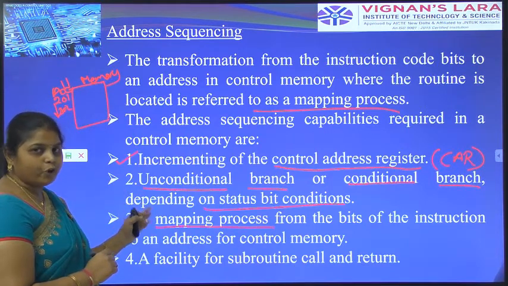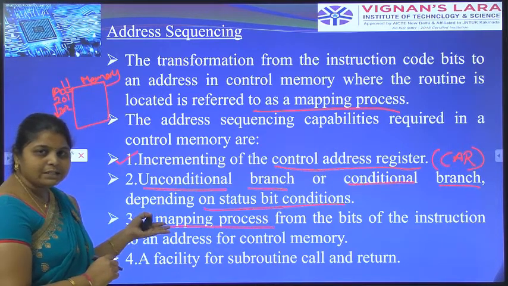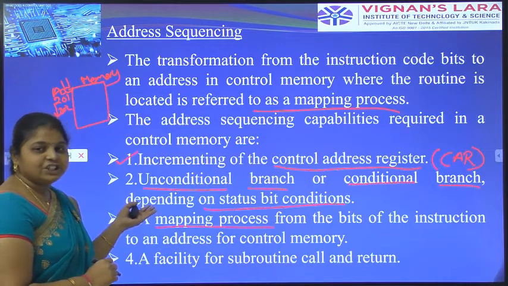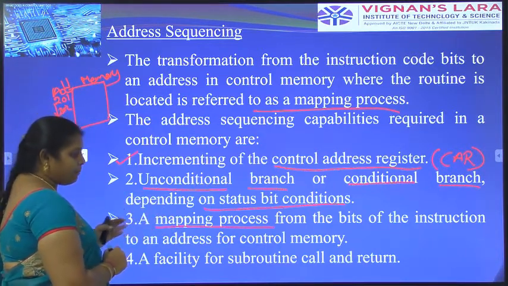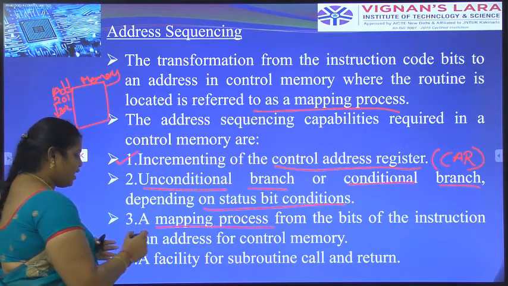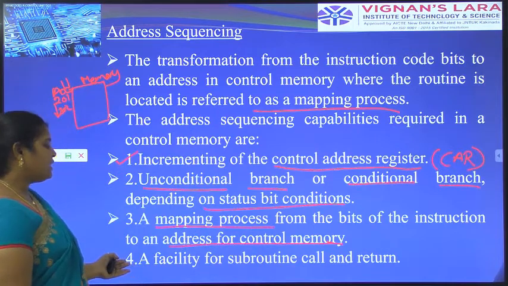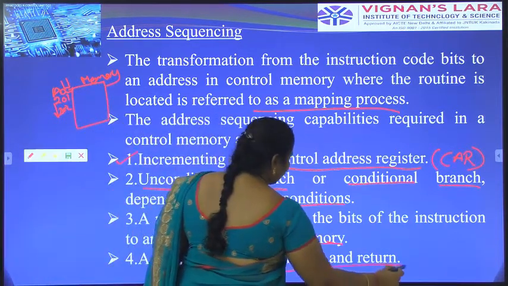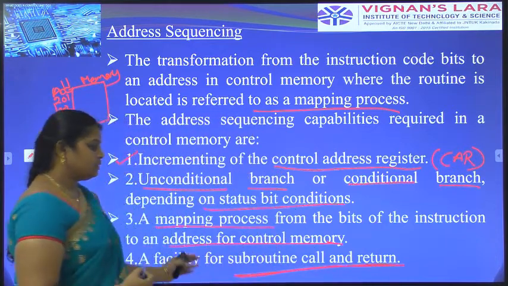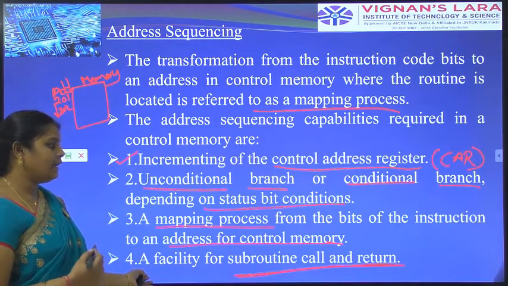In the diagram we explained clearly what a routine is, what a mapping process is, conditional and unconditional branching, and the control address register. Next, the fourth one, a facility for subroutine call and return. Call and return are the two shift instructions.